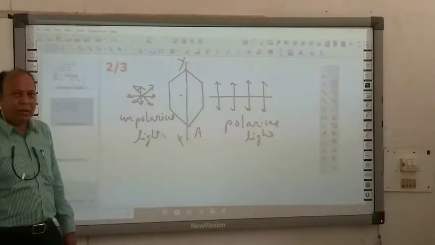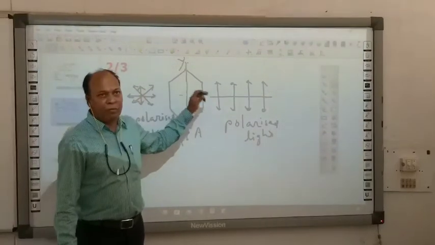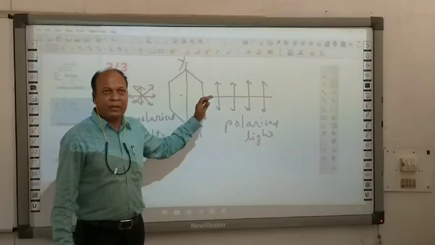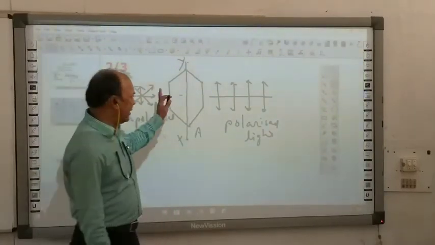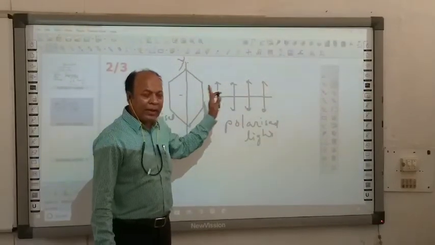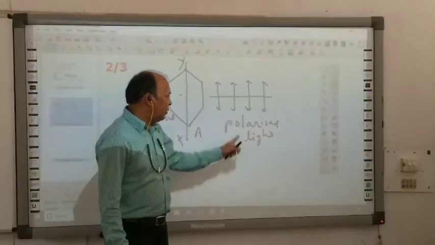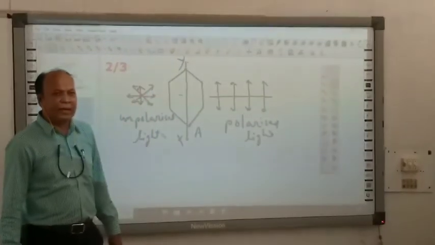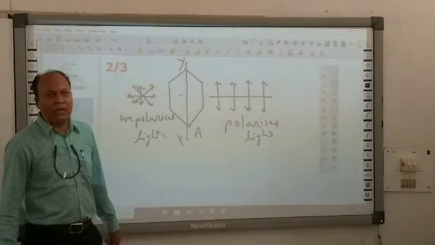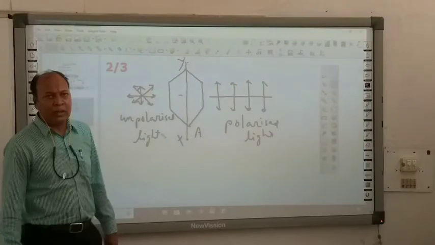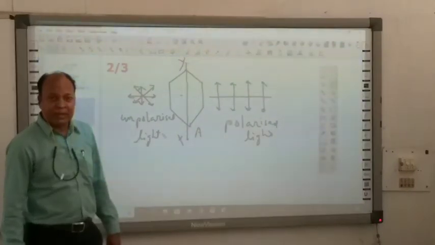Is that clear? This is unpolarized light. When it passes through some different crystal, this crystal allows only those vectors that are parallel to its axis to pass through it. When these light vectors cross this tourmaline crystal, on the other side we get another light having vectors vibrating only in one possible direction, and you get polarized light. Is that clear?